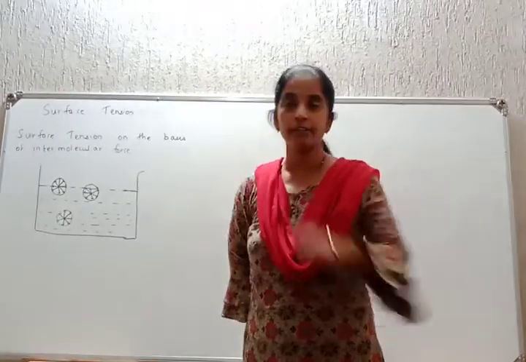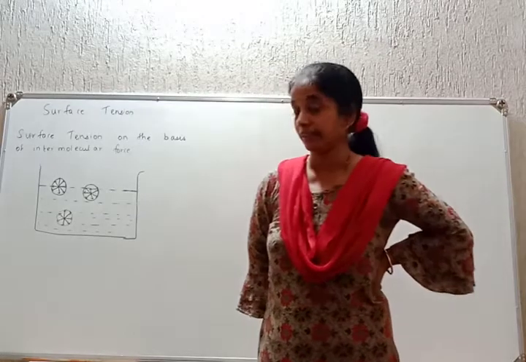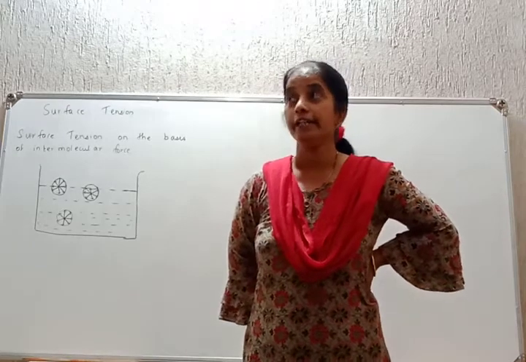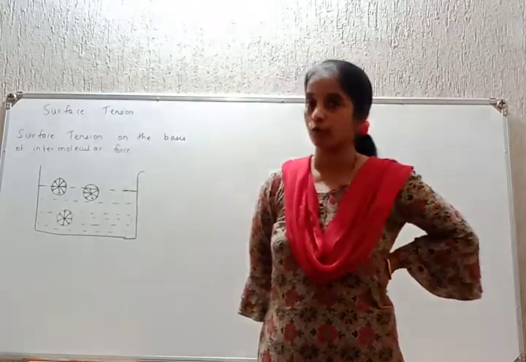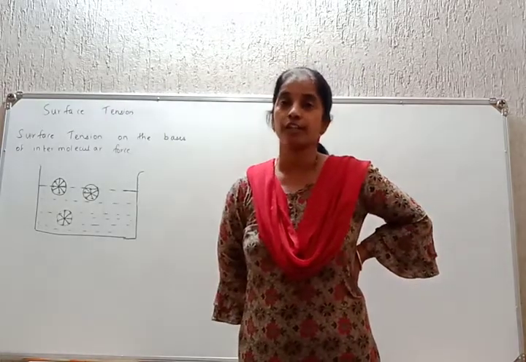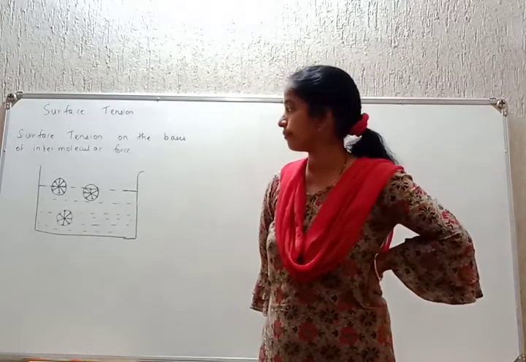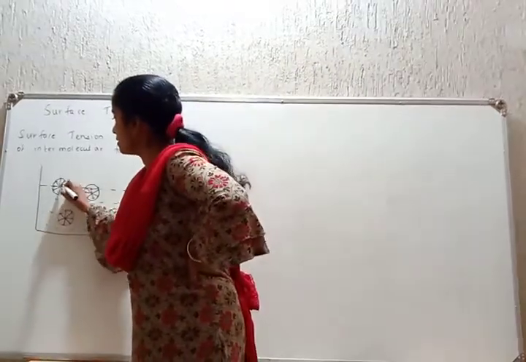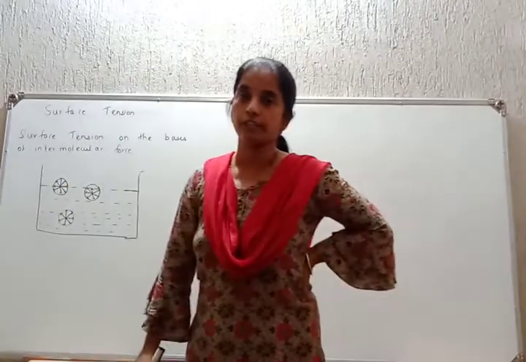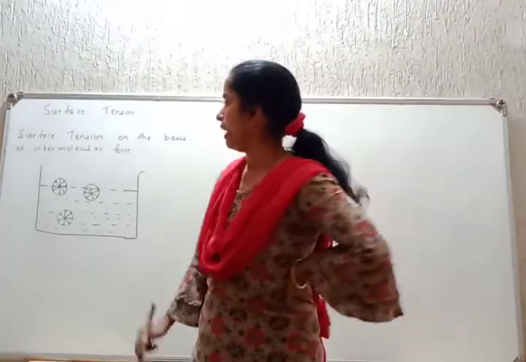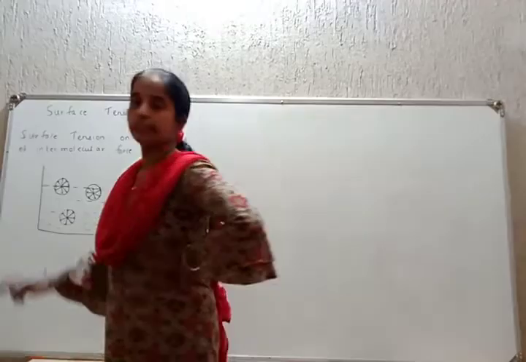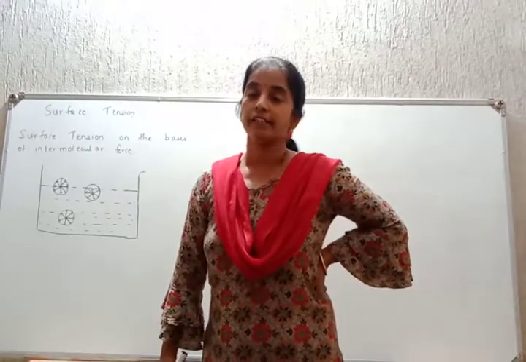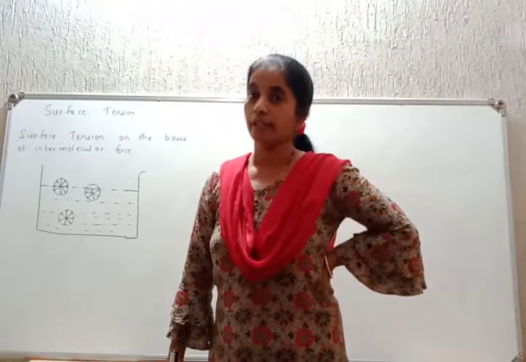Okay, I'll repeat. What are the intermolecular forces of two types? Intermolecular force between molecules of same type, cohesive force. Molecular force of attraction between molecules of different type, adhesive force. The distance from the molecule up to which the intermolecular force is effective is called as range. And what is sphere of influence? It is an imaginary sphere drawn with the molecule at the center and radius equal to the range. That's it. Okay, these are the definitions.